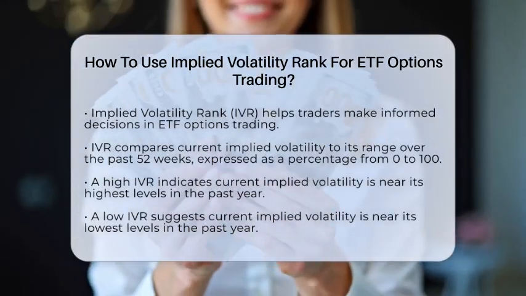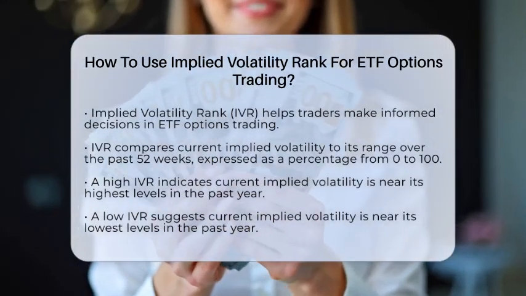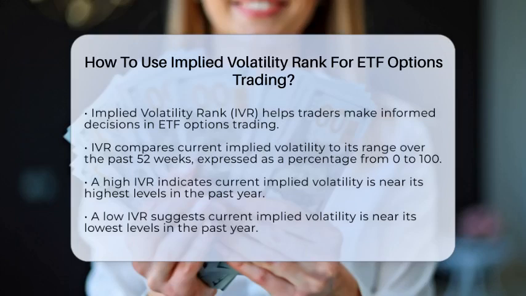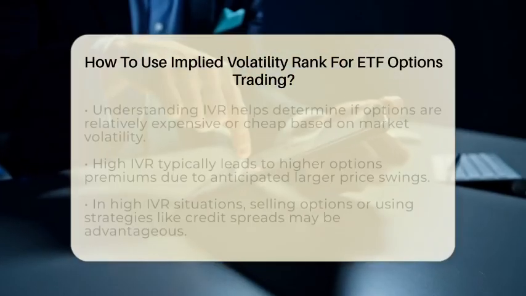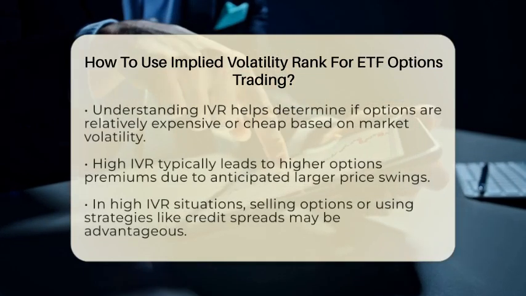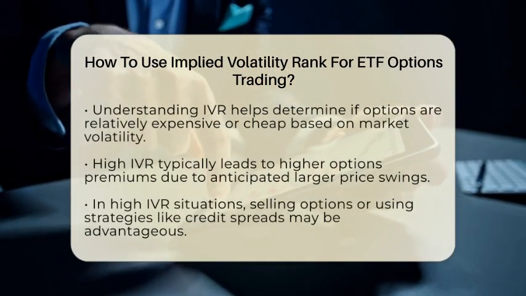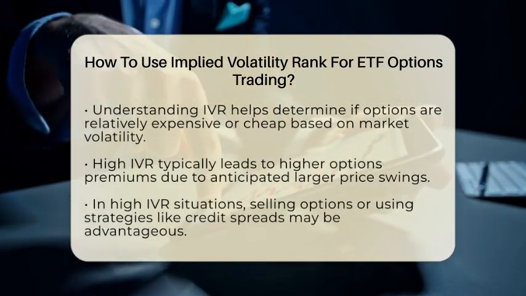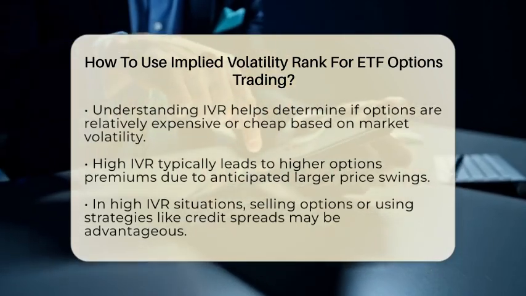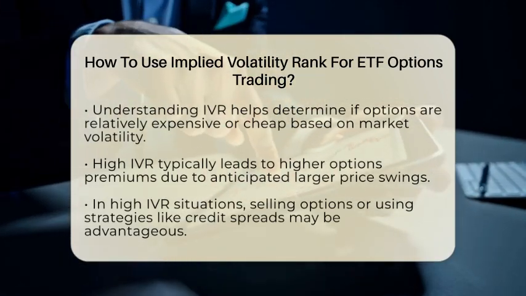For instance, when the implied volatility rank is high, options premiums tend to be more expensive. This is because the market anticipates larger price swings. In such situations, it often makes sense to sell options or use strategies that benefit from a decrease in volatility. Examples include credit spreads or selling covered calls.